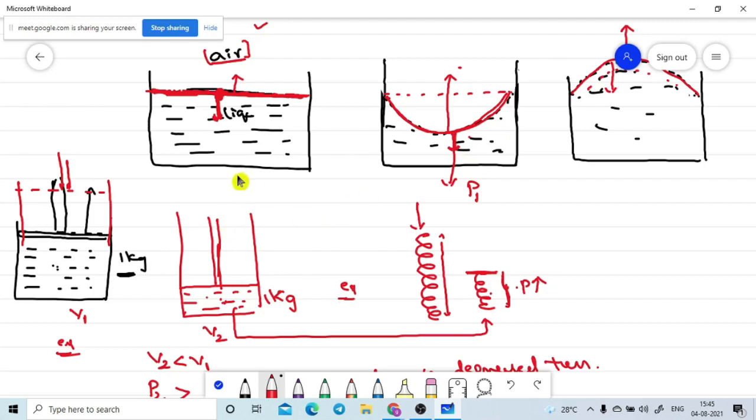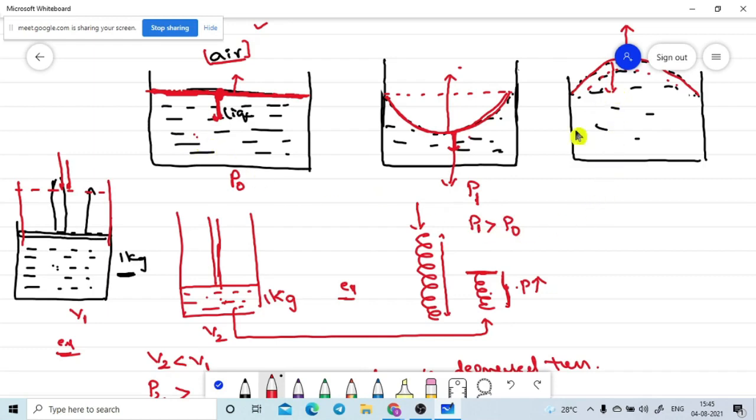Now this is the P0, this is the P1. Now the pressure at the bottom surface of the liquid, is it greater or lesser? Greater, sir. Yes, P1 is the greater. In this condition P1 is greater than P0. This is the normal situation.